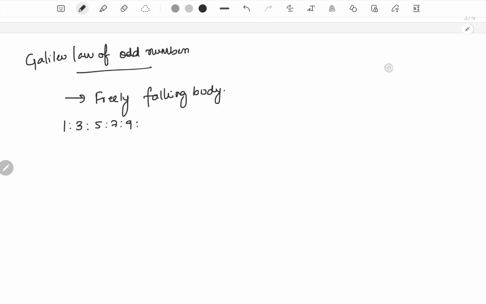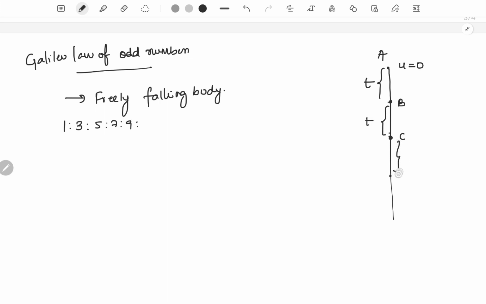Let's say we drop the body at point A, where velocity would be equal to 0, so it would start falling downwards. As it falls, let's consider different points where the time taken to travel between two successive points would be the same.